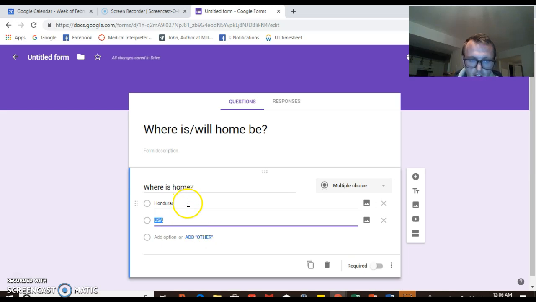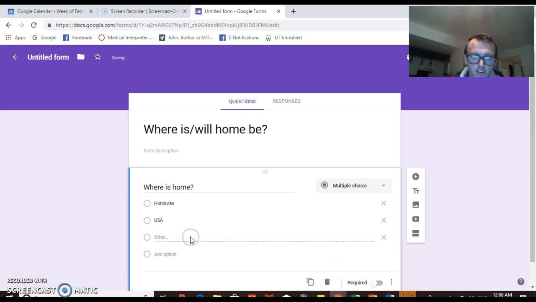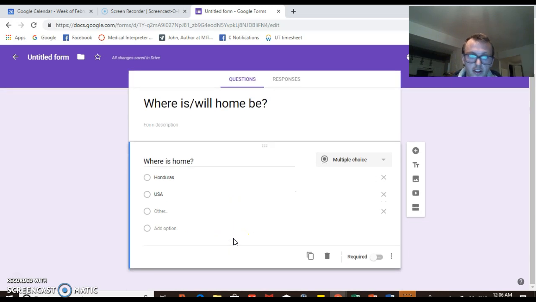To create one and then go to the other, all you have to do is click enter after you have your answer there, and it'll make another possible multiple choice. Then we're going to add other. I don't want to list all the countries, so they can type it in if they feel like someplace else is home. Who knows? Maybe Madagascar appeals to people. So that's our first question here.